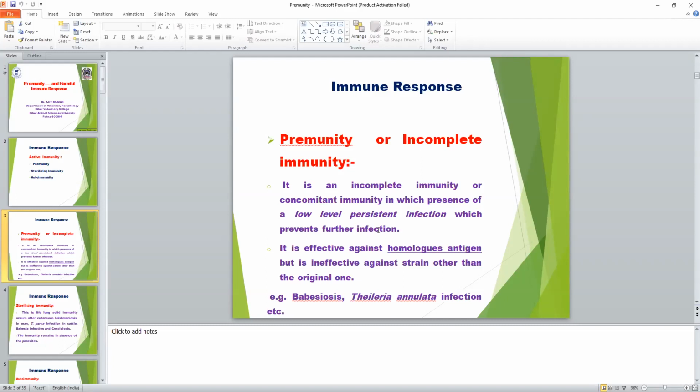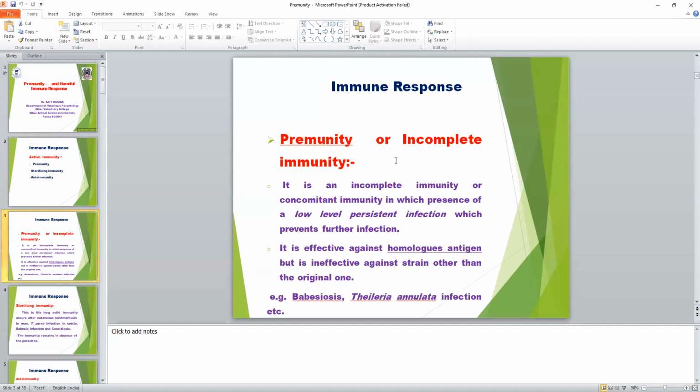Pre-immunity or incomplete immunity usually occurs in hemoprotozoan infection, various types of hemoprotozoan infection, mainly Babesia infection and Theileria infection. Pre-immunity is partial immunity. When immunity vanishes or is destroyed, the host becomes susceptible to infection. Pre-immunity generally persists for 1 to 2 years. After 1 to 2 years, generally the host's pre-immunity is destroyed, vanishes, and the host becomes susceptible to infection.